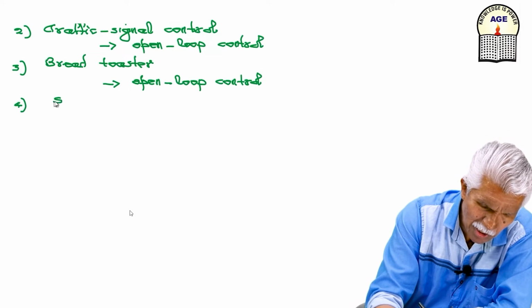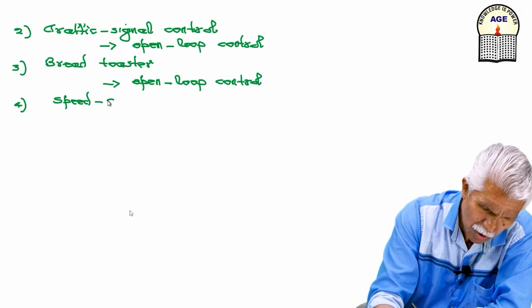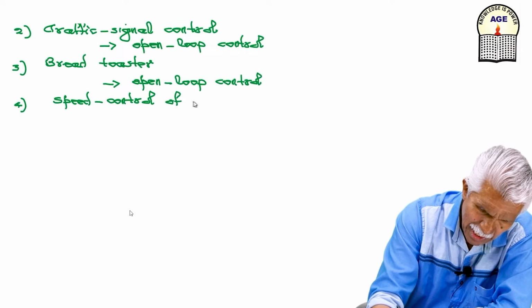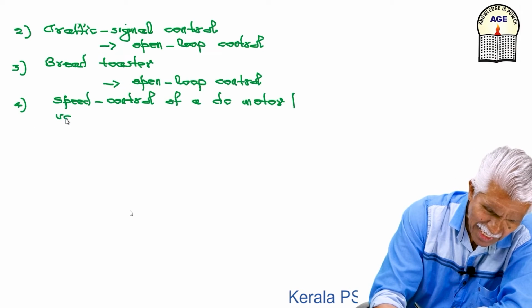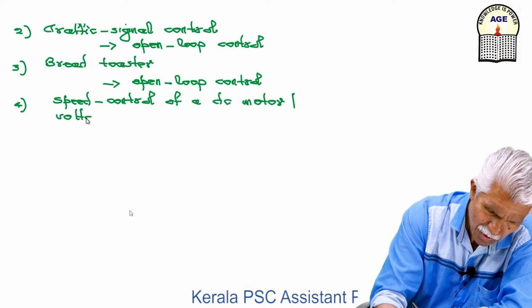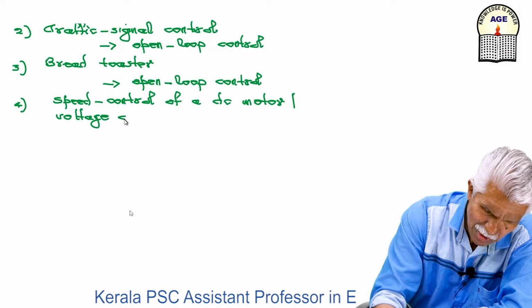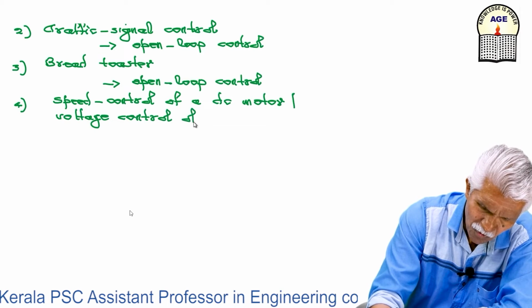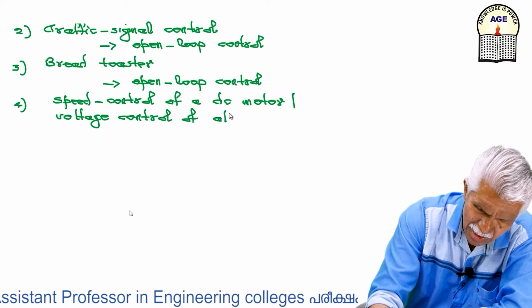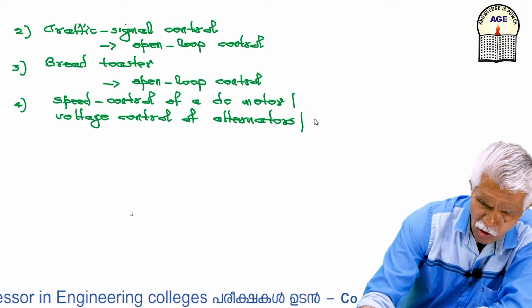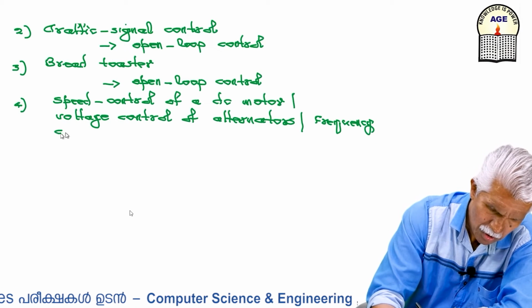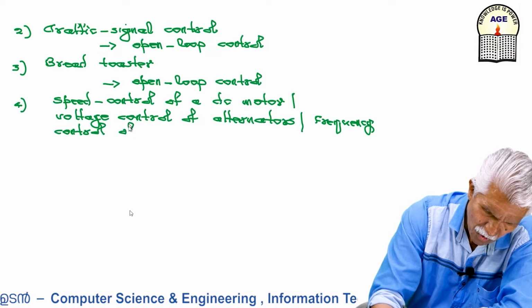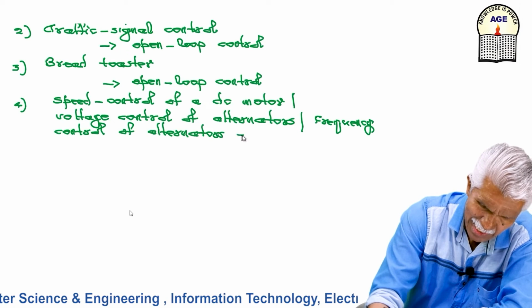Speed control of a DC motor. Voltage control of a generator or alternator. Frequency control of alternators, etc.